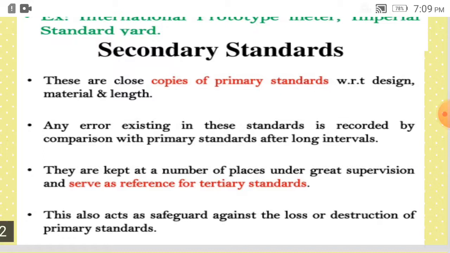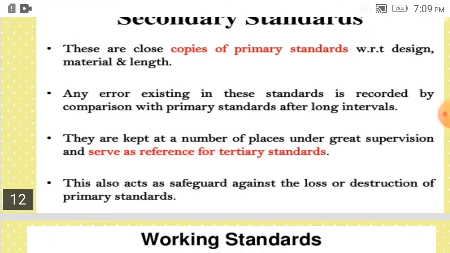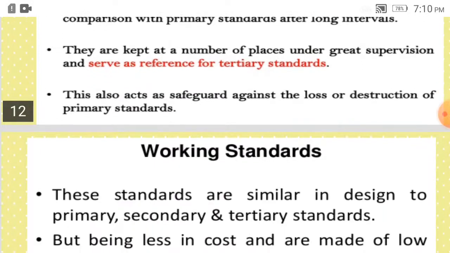Primary standards are just kept at one place, and they can be used as the reference to calibrate the secondary standards. And secondary standards are the copies of primary standards, can be stored all over the world at many places, but it should be under great supervision as they are taken as reference for the tertiary standard. These also act as a safeguard against the loss or destruction of primary standards. So secondary standards also act as a backup against the loss or destruction of primary standards.